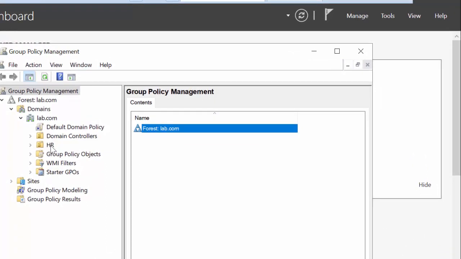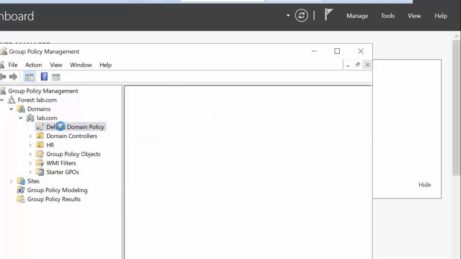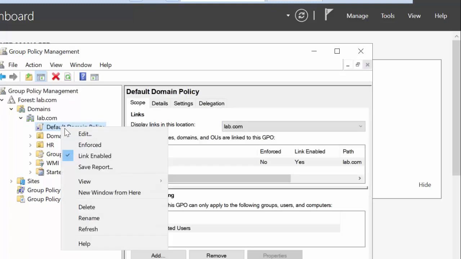The default domain policy will be implemented on the whole domain lab.com, and on every organizational unit, HR, IT, and so on, to every computer and even the server here. So to open the default domain policy, just right click on it and edit.